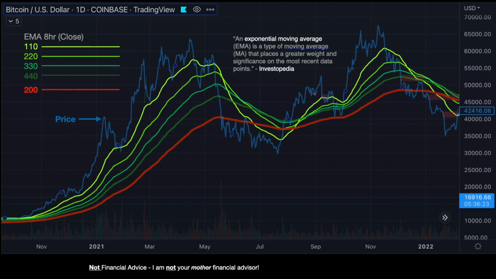This EMA indicator is based on the 8-hour closing price. And the way I have this set up is this EMA does not change regardless of what my view is. So if I want to view Bitcoin in a 2-hour chart, I can still see the current price in reference to the EMA 8-hour closing price, if that makes sense. So the EMA lines don't change, but I can look at Bitcoin price in more detail.